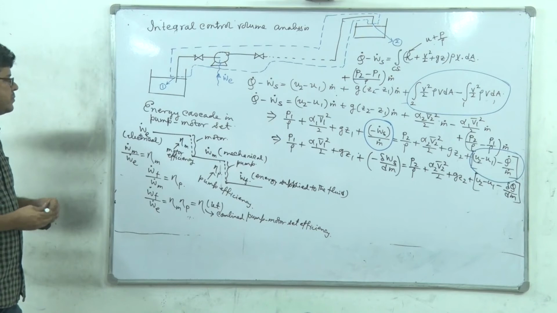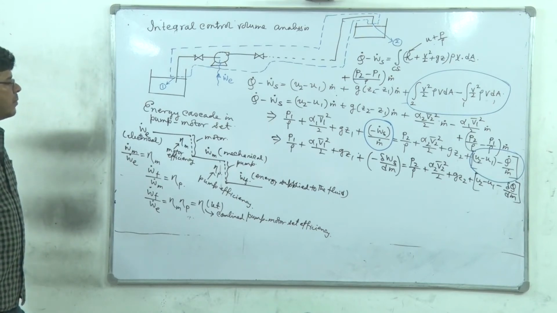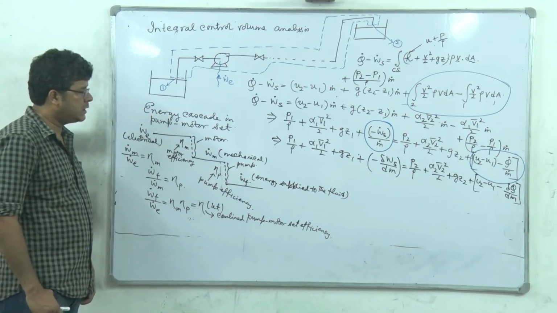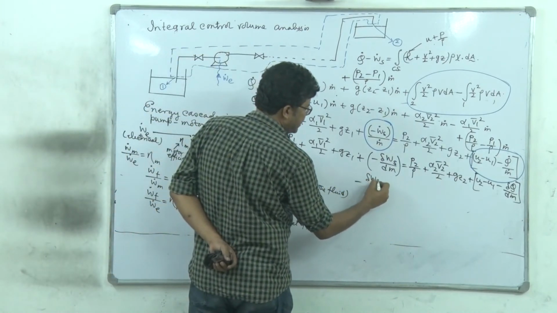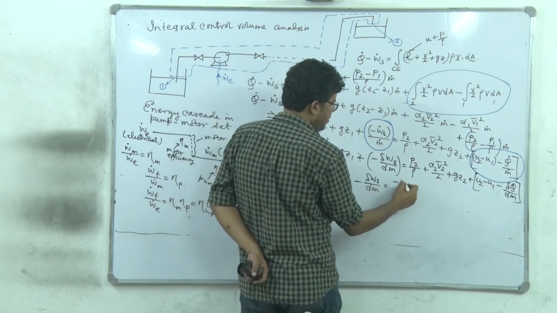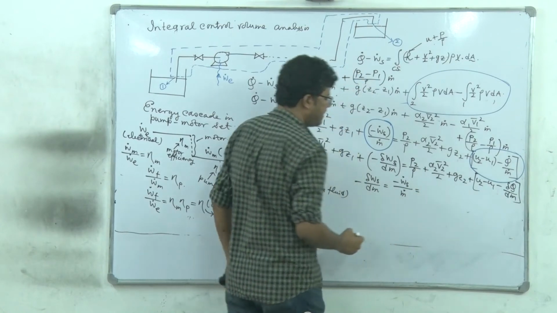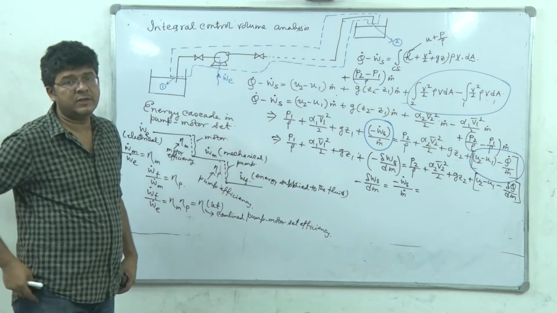Right? Now what is the term over there? Minus of W dot S divided by M dot. So basically minus of del W S by dm is equal to minus of W dot S by M dot. Now try to understand what is our system here, not the control valve.